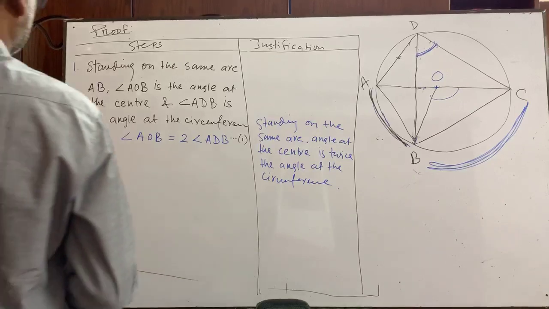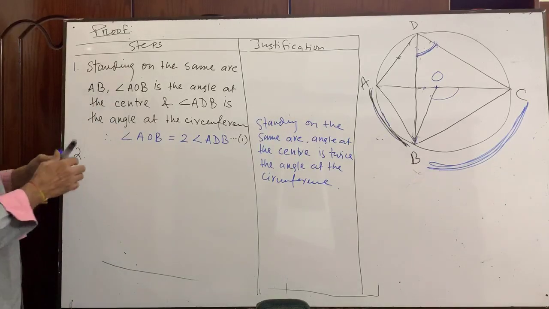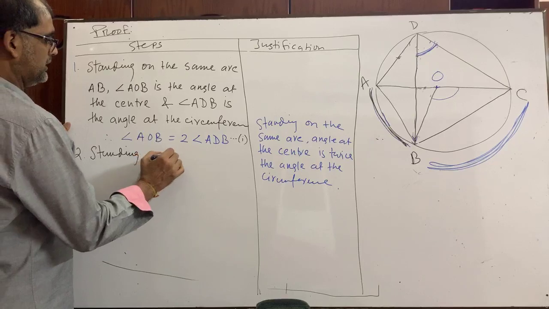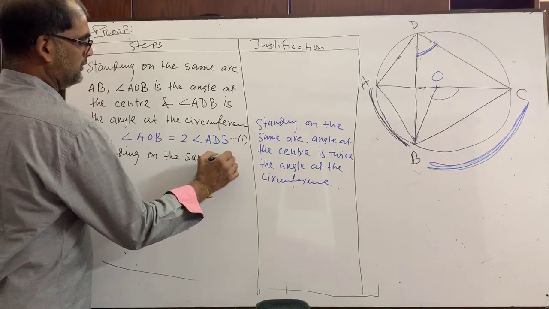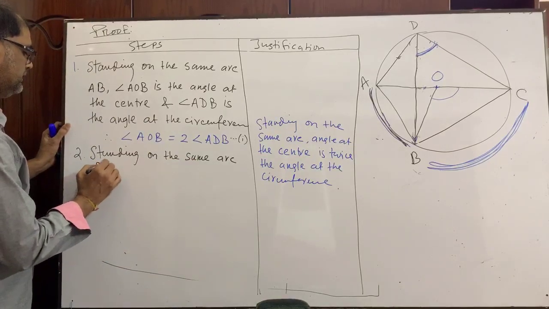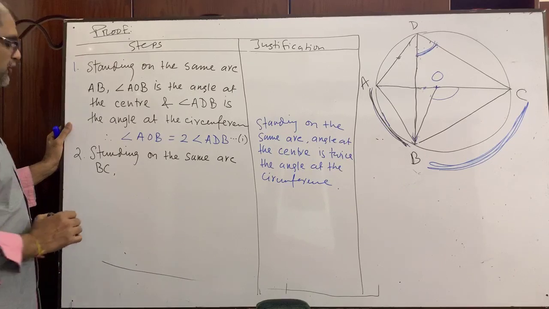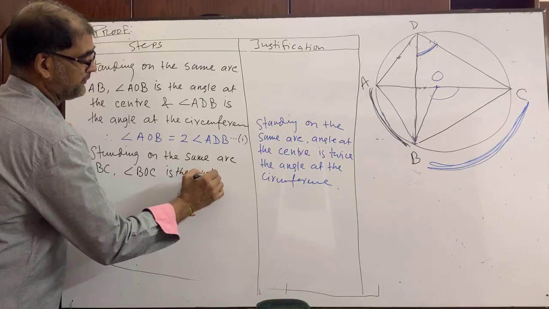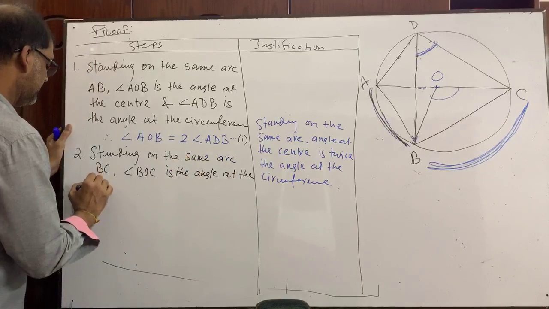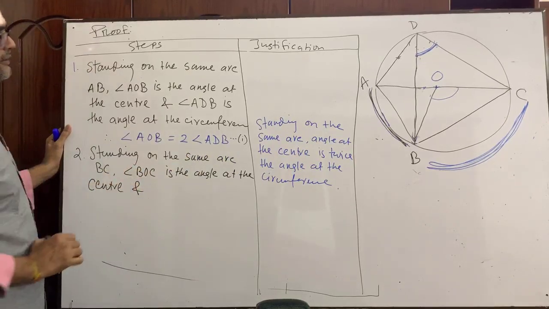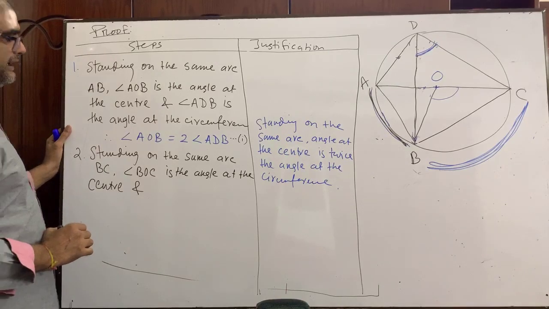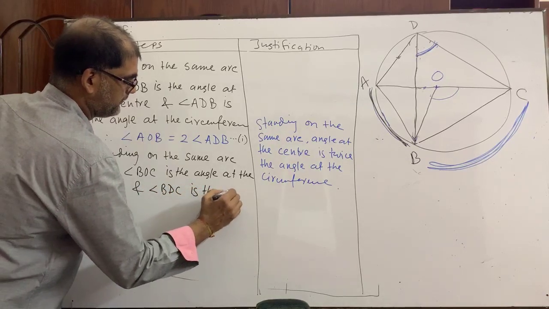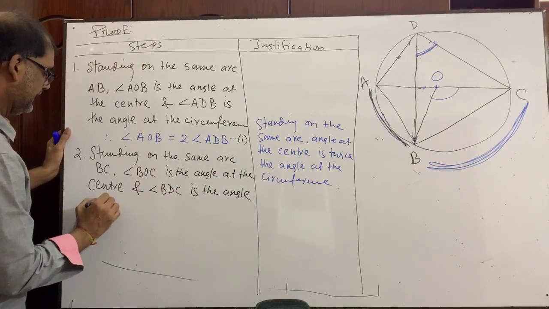Now you write down: standing on the same arc BC, angle BOC is the angle at the center, and angle BDC is the angle at the circumference.